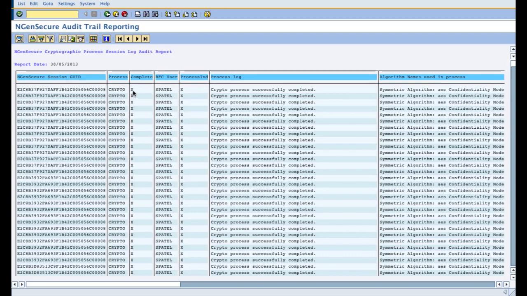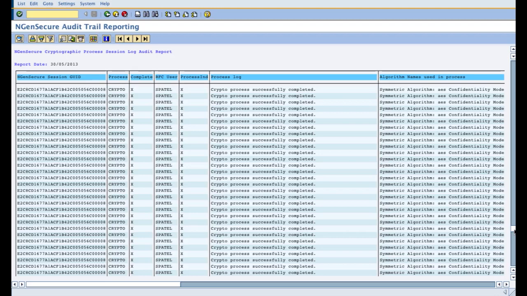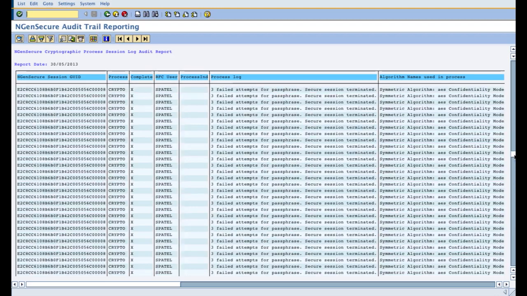the completion indicator as to whether the session has been completed or not, the dialog user used for communicating between the crypto tool and the SAP system, and the process log, whether it is completed or failed. You will find some of the logs saying that it has failed due to password failure.